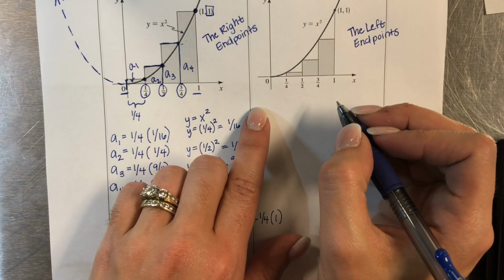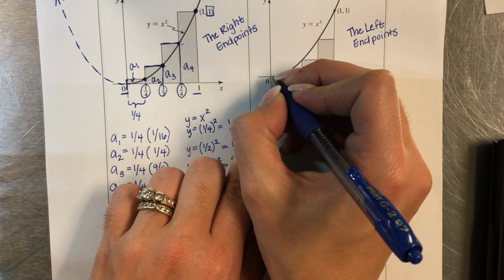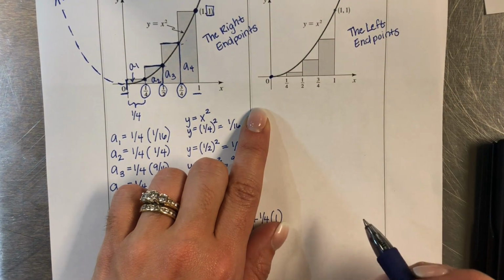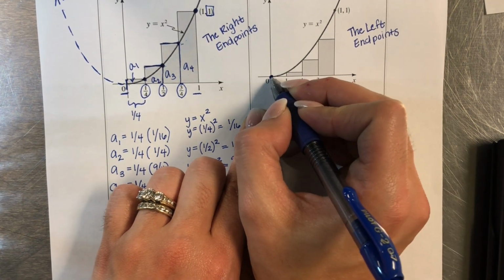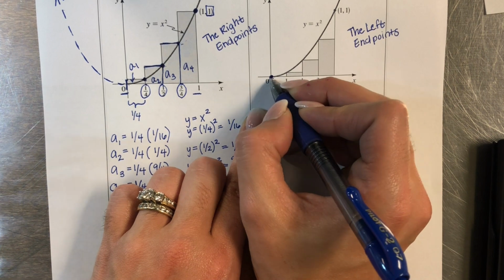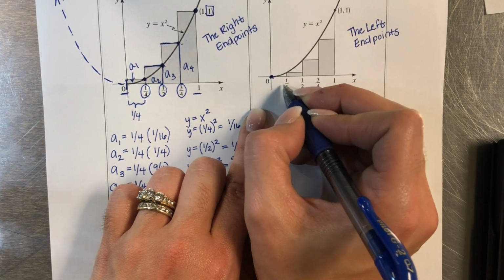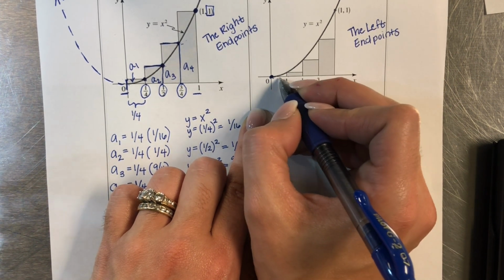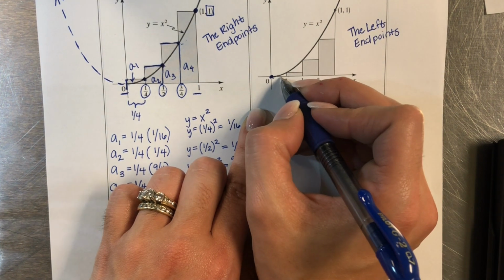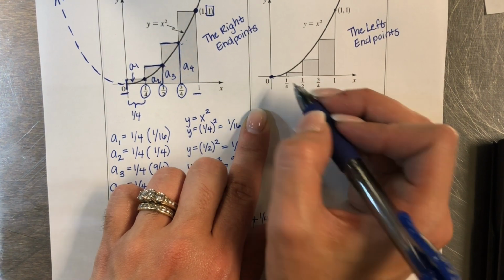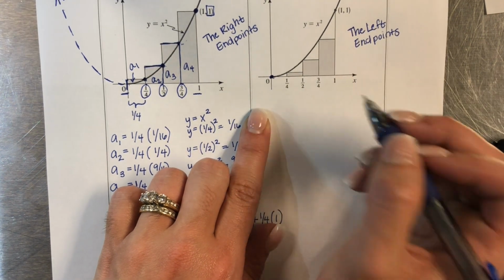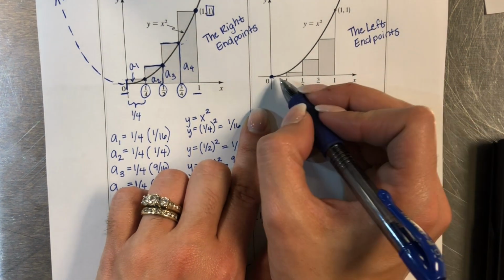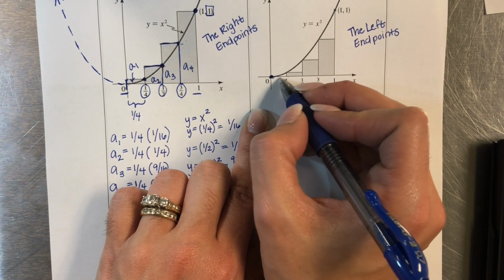Okay, so on this one, we've got technically a left endpoint right here at 0. The thing about that is no matter what the width is, if the height is 0, then the width times the height is 0. So basically, there's a non-existent rectangle right there that we can't even draw because the height of it is 0. And that's why there isn't one right here.